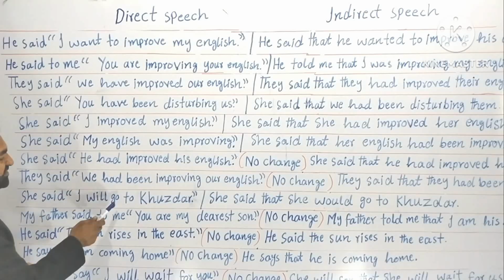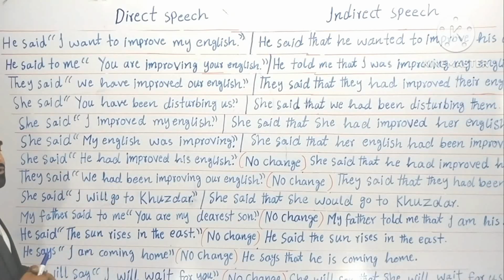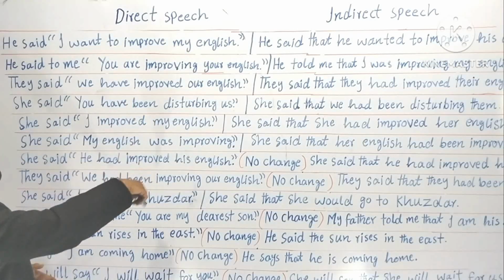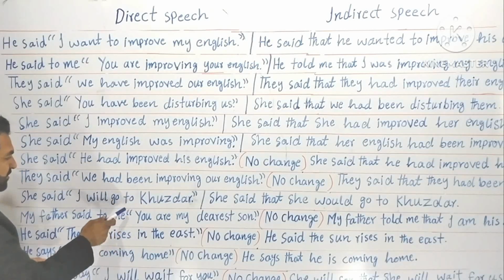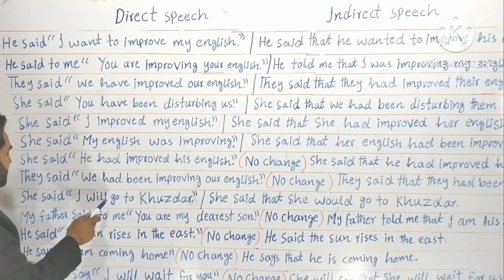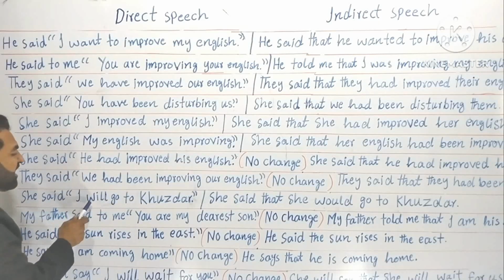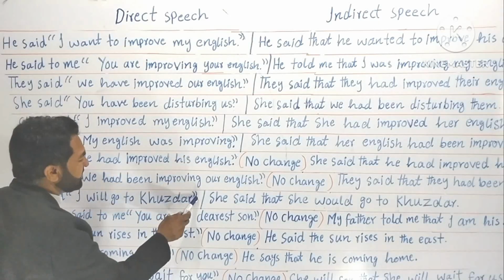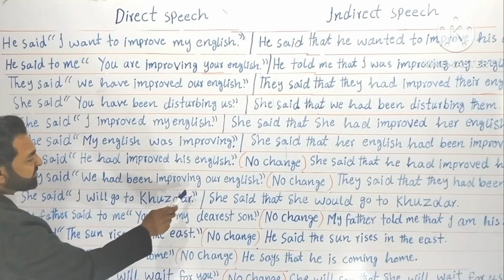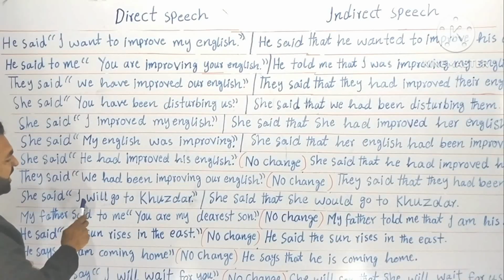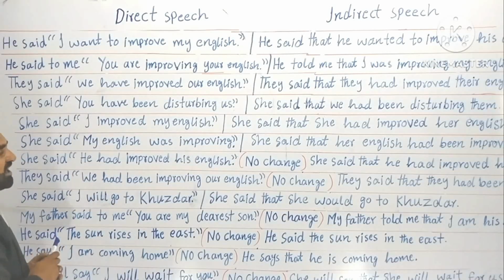Now this statement is into, you can say, future simple. Understood? These were, all in, you can say, present and past. But this is in future simple. Future simple. She said, I will go to Khuzdar. You see, these are her own words in, you can say, inverted commas.